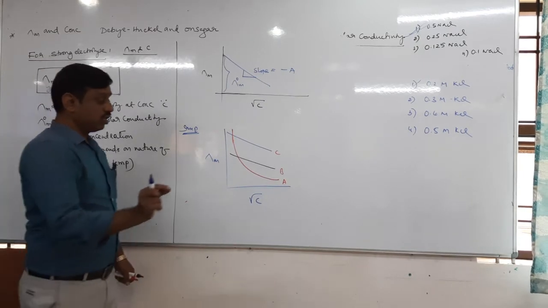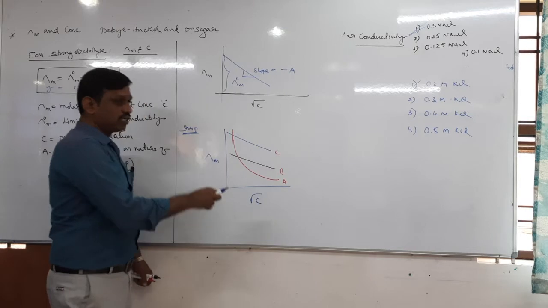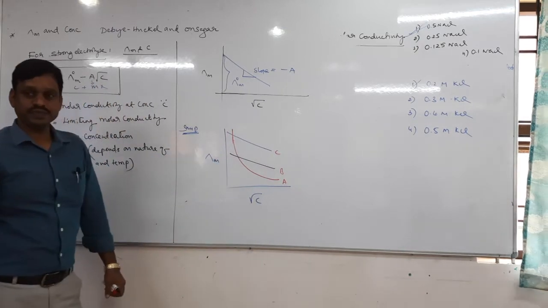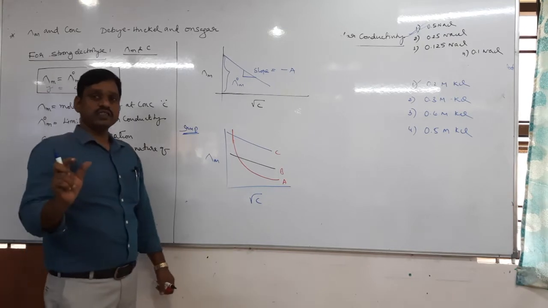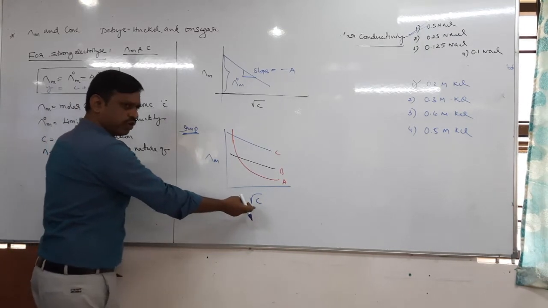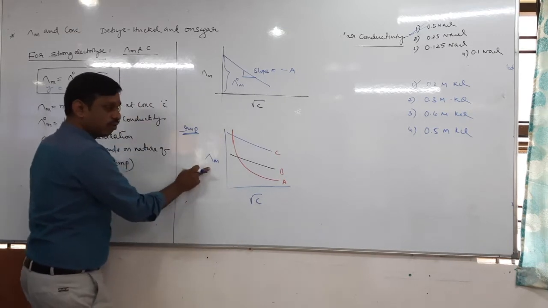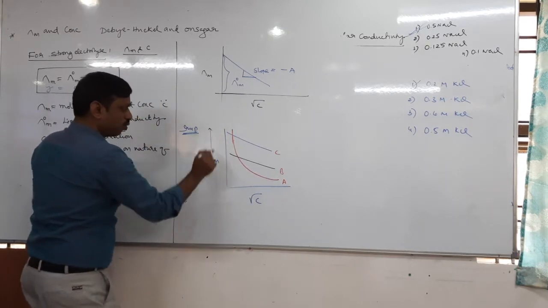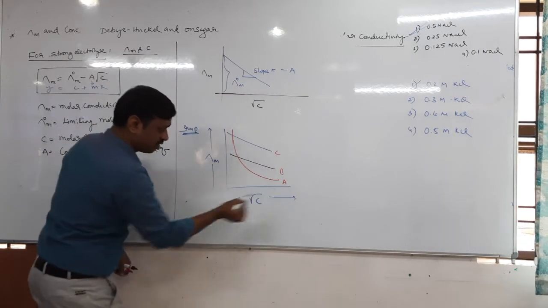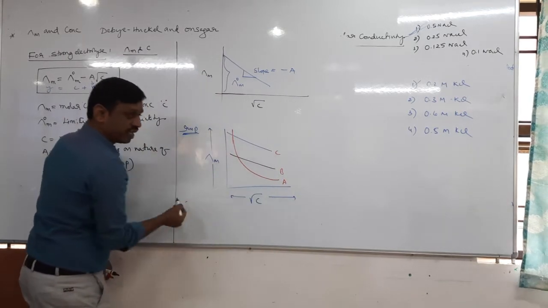Now the question is, what is A? Whether weak electrolyte or strong electrolyte. What is C? Strong or weak electrolyte? Okay, one hint is, you see this is concentration, right? Square root C is nothing but concentration. It is the molar conductivity. So molar conductivity increases here, concentration increases. This side concentration decreases.